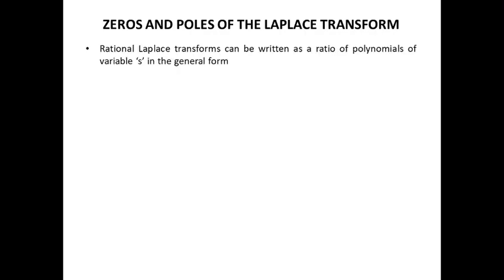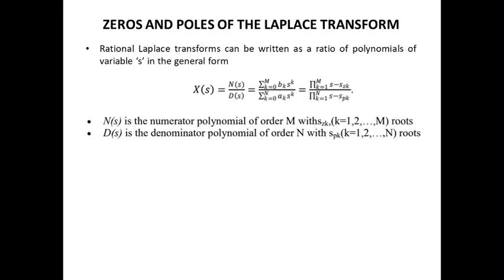Before going into how to find the region of convergence, we should know how to represent the zeros and poles of the Laplace transform. A rational Laplace transform can in general be written as a ratio of polynomials of the variable s. That is, any Laplace transform can be represented as a numerator divided by a denominator, which vary as functions of s. In the general notation, N of s is the numerator polynomial and D of s is the denominator polynomial, and the numerator specifies the zeros and the denominator specifies the poles.